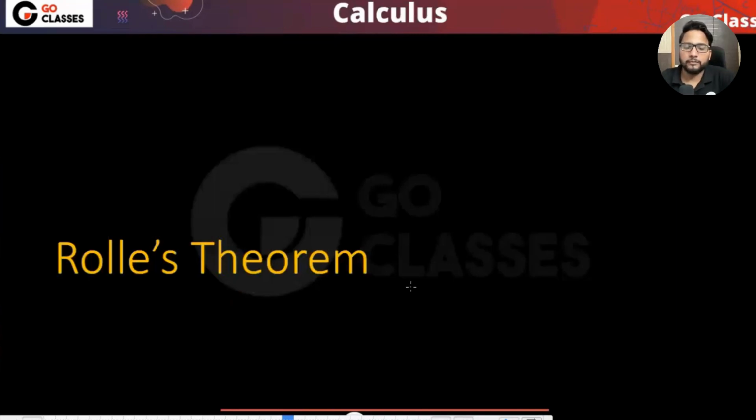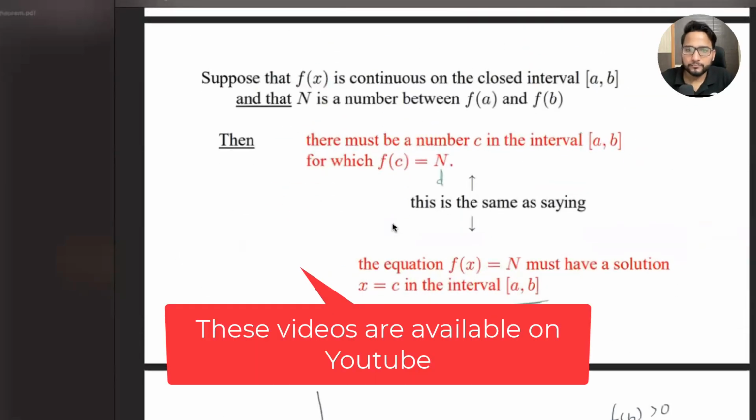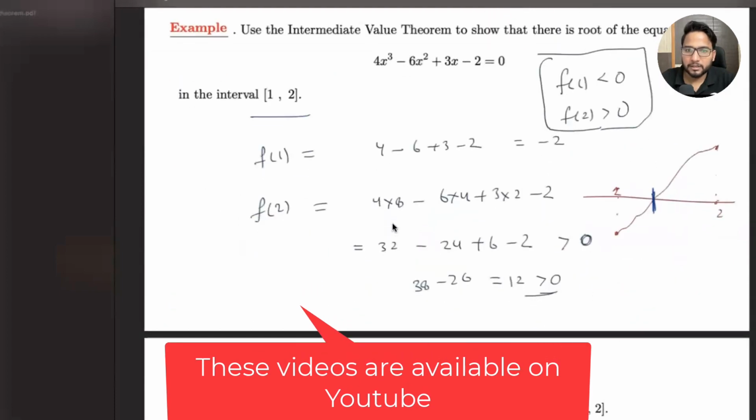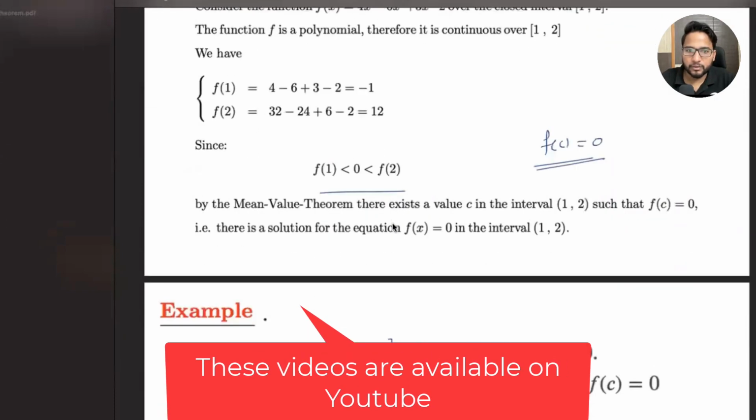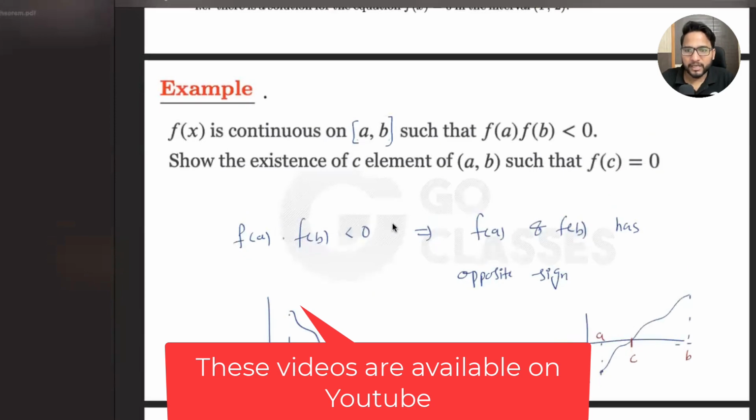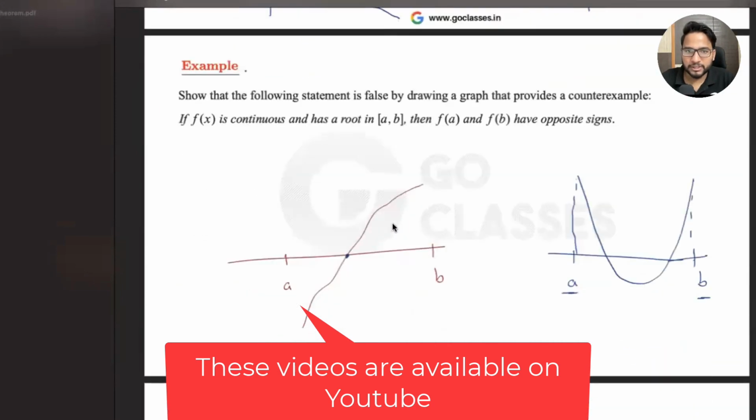Now let's see Rolle's theorem, and maybe I can quickly revise the questions I had in the video. I think these were the easy questions only. This question was nice. There was one question, the counter example, this was nice, right? They are saying that if f(x) has a root in between a to b, then they must have opposite signs. So it is not true. The converse of this statement is not true. Why? Because of this kind of case.